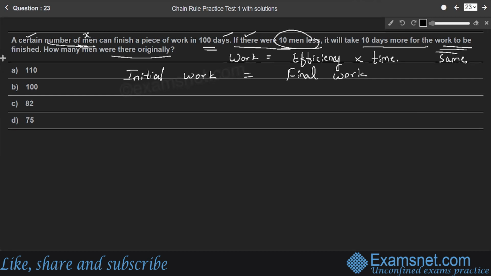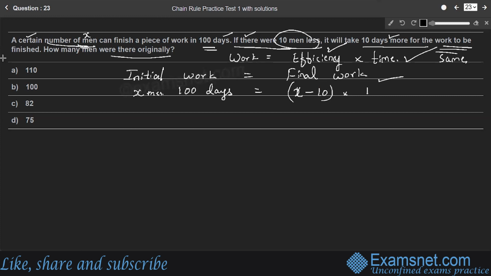Accordingly, we are applying the formula of work is equal to efficiency into time. In initial work, there were X number of men, and work is equal to efficiency, which is the number of persons, X, into time. They took 100 days to complete the work, right? X men into 100 days is equal to, in the final work, if there were 10 men less, that means X minus 10 men. It will take 10 days more for the work to be finished.